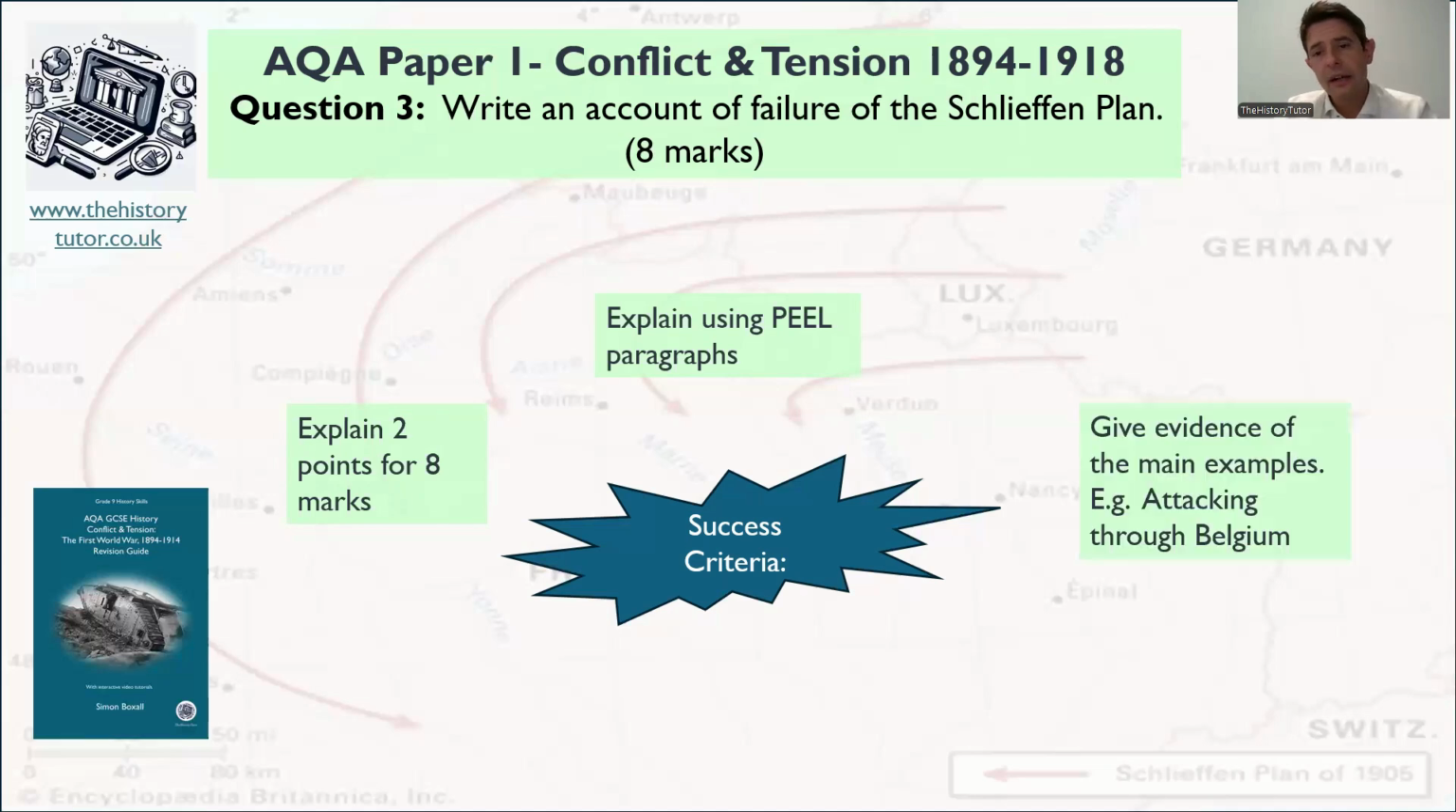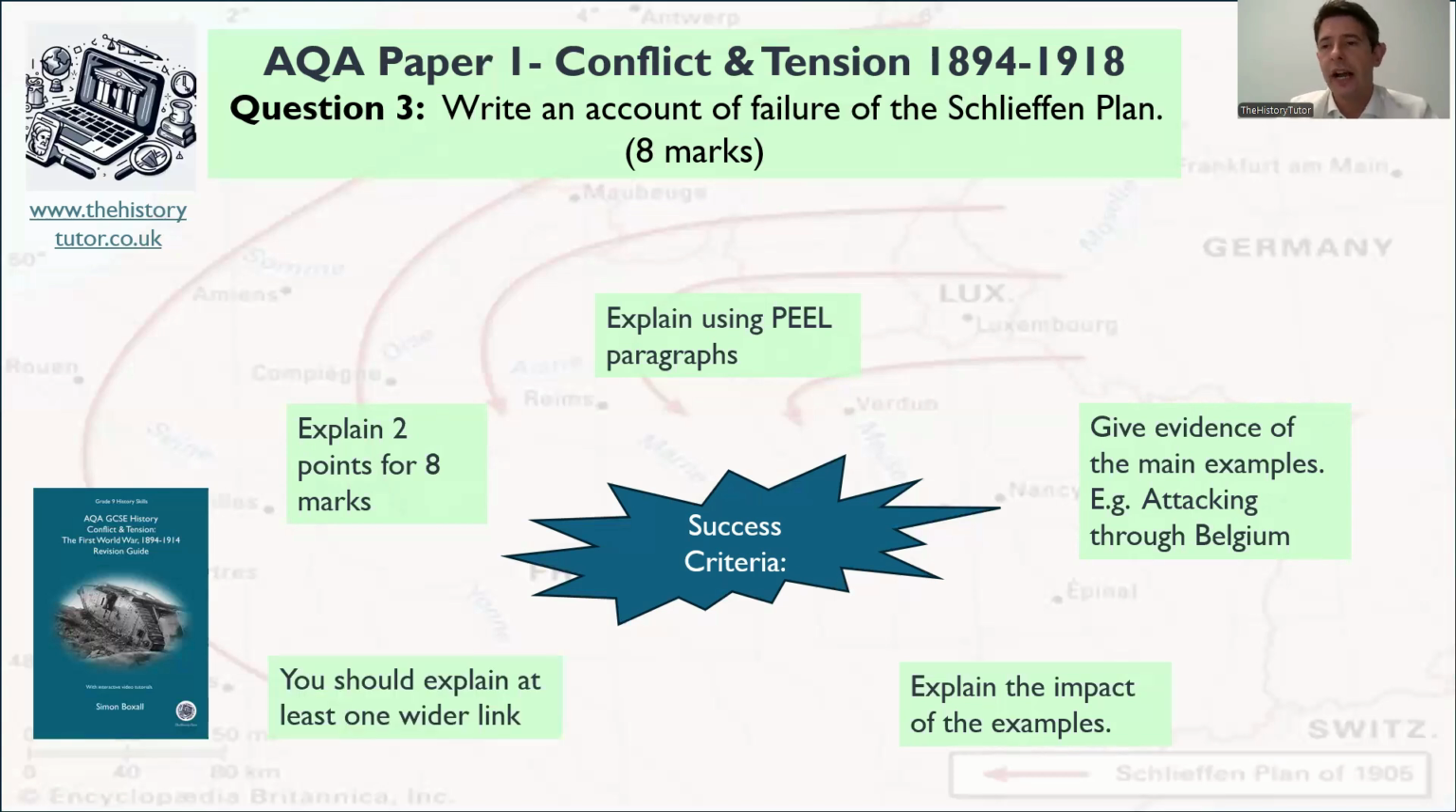So it's always talking about evidence and then consequence. So we can give an example like attacking through Belgium, then we can explain the consequence of that. Okay, so give some good examples of the Schlieffen plan and then explain the impact. And you should obviously try and give a wider link. So explaining 2 impacts if you can to get to 7 or 8 marks. Okay, hopefully that all makes sense.